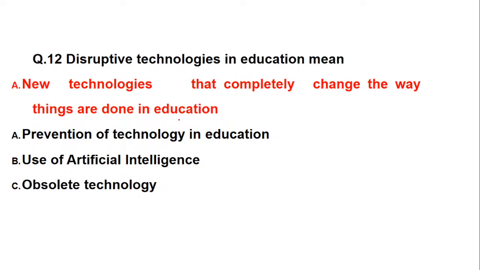So that becomes disruptive. Okay, so that is called new technologies that completely change the ways in which things are handled. Fine. 12th, Shravani, it is not the use of artificial intelligence, it is new technologies.